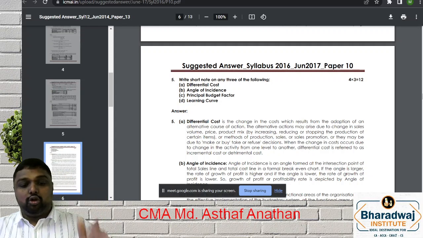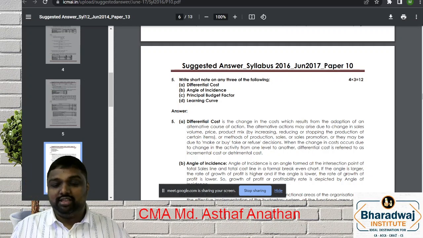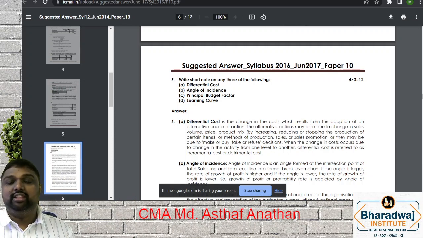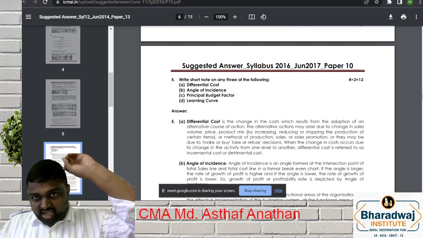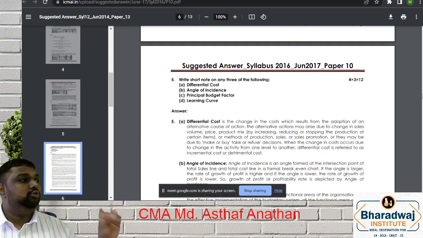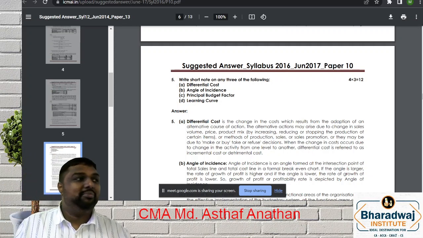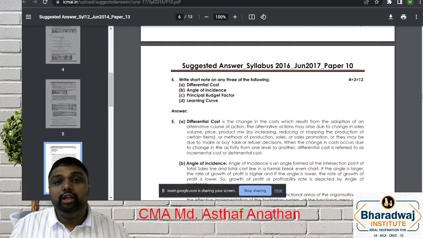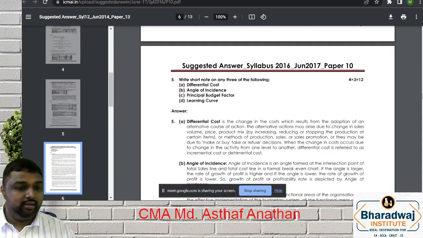If you want to score better on the theory part, we have around 10 question papers of previous years. You can just note down what major theory questions came, because it is a short note of any 3, that is 3 into 4. Each question is 4 marks. However you write theory, you will get only 2.5 marks. So better to go with problems. If you go with problems, you will not miss marks. And I would like to suggest one more point, my dear friends. If you are going to write theory, better you give some examples. That will make for a better understanding.